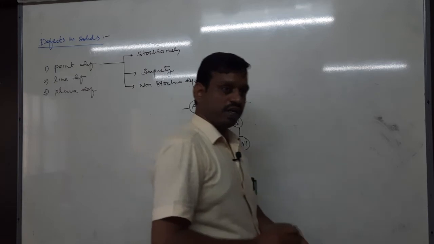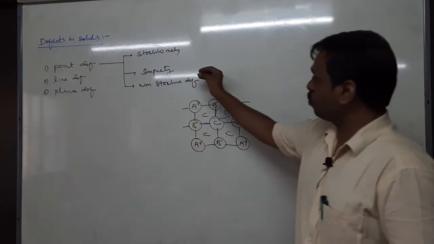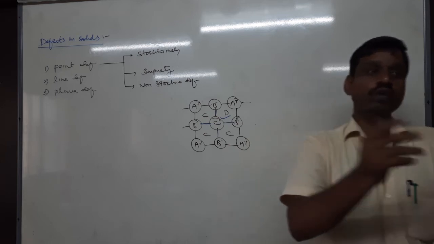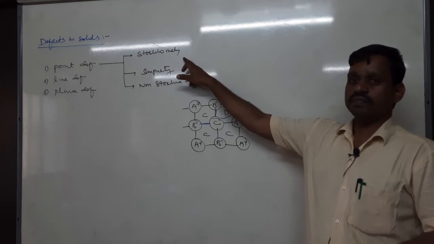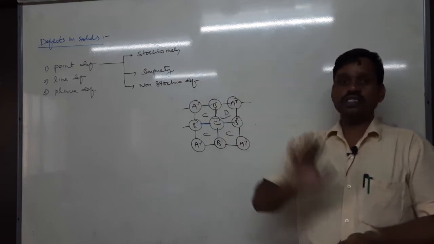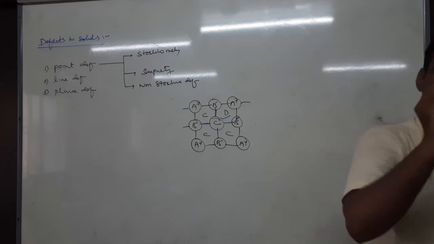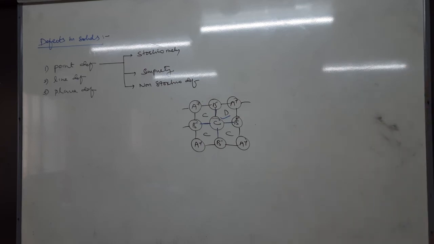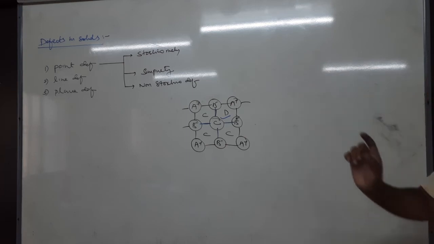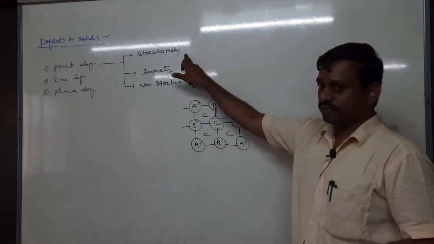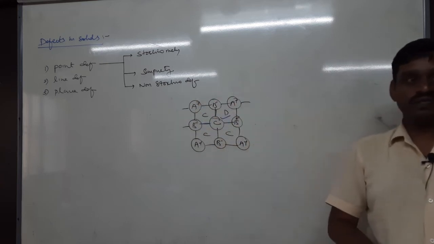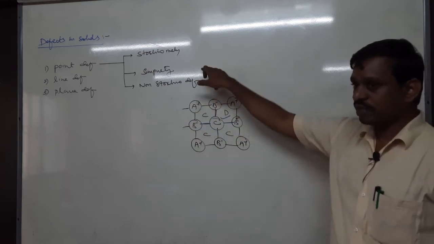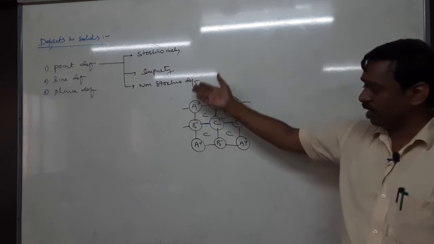What is stoichiometry defect? The defect in which the stoichiometry does not get disturbed. What is the meaning of that? The ratio of cation to anion will be the same; the ratio of positive to negative charge will be the same. That means the stoichiometry of the crystal is not disturbed. Whereas in non-stoichiometry defect, the stoichiometry is disturbed. Sometimes anions may be more, sometimes cations will be more, sometimes positive charges or negative charges will be more.